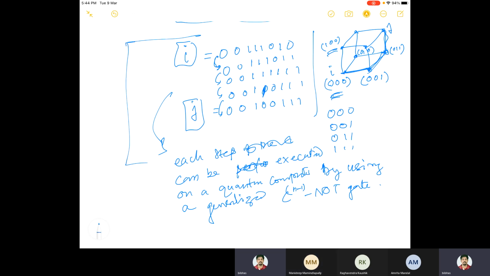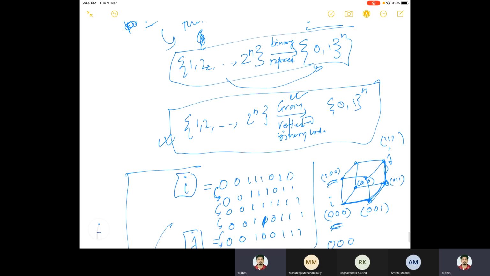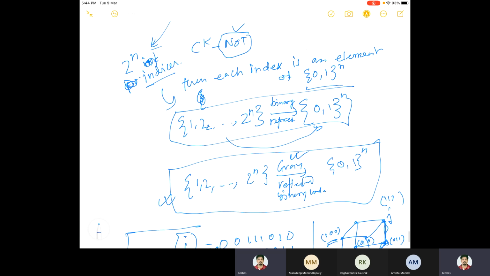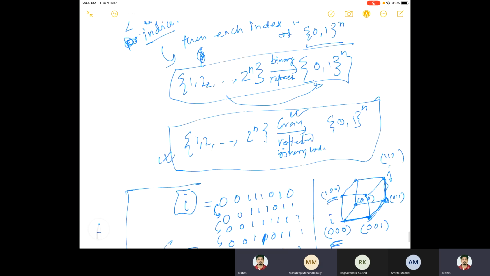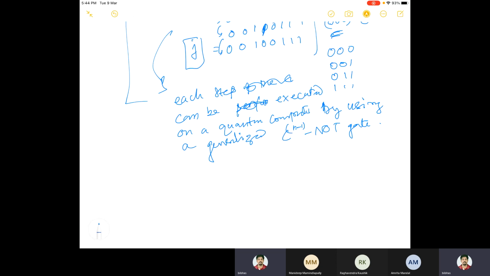But there is a connection with Vij also, right? So it has to realize the Vij, so it has to connect to Vij. What I'm saying is, each step of this, ultimately Vij will be equivalent to this step, I mean this entire process, and this can be realized by a generalized c to the power n minus 1 NOT gate. Is it because in Gray code every consecutive ij can be traversed with one bit change? Yes.